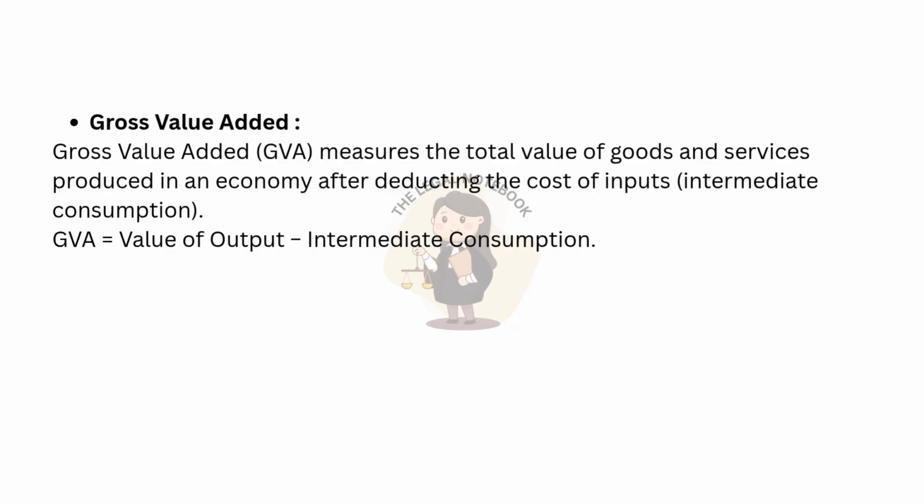Gross value added. Gross value added, GVA, measures the total value of goods and services produced in an economy after deducting the cost of inputs, intermediate consumption. GVA equals value of output minus intermediate consumption.